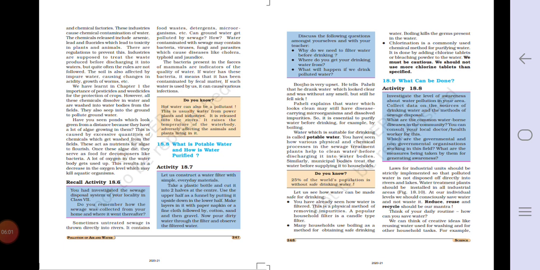So these are the three ways in which we can purify water in the house. Nowadays we also have many purifying machines which we use in houses. This is another method of purification. So this was about potable water. You have to remember the definition and the different ways of purifying water. Also remember the water treatment plant, and which steps are used for clarification of the water.